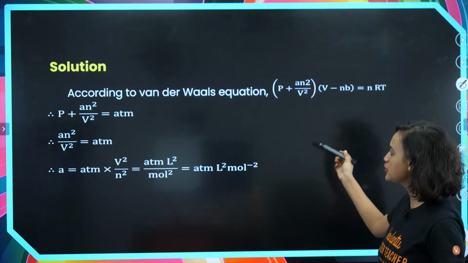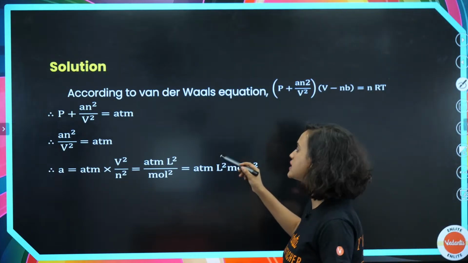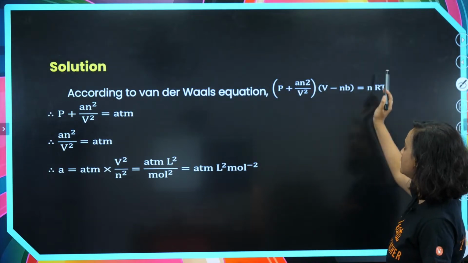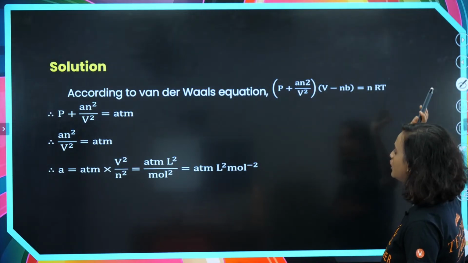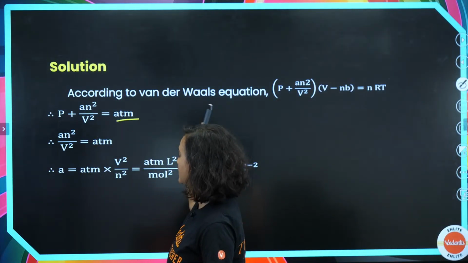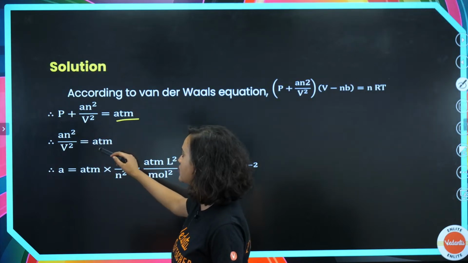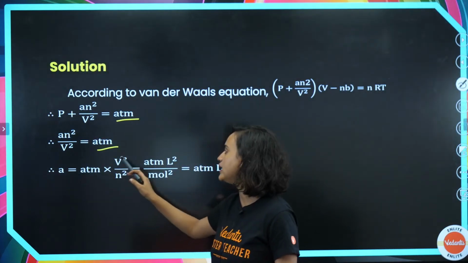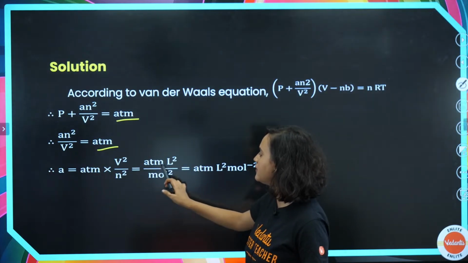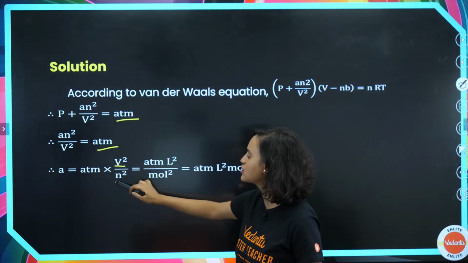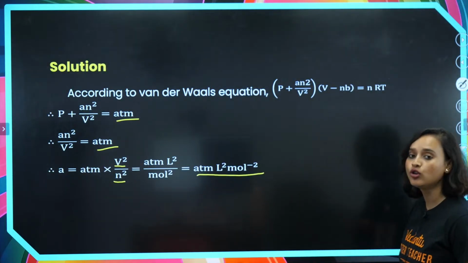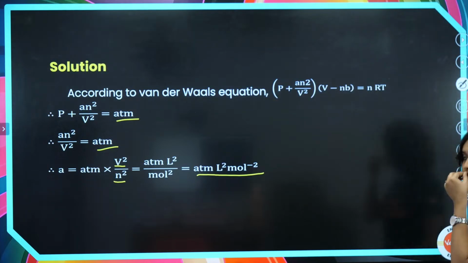So this is how we are going to solve it if you wanted to know the solution. Basically, we know that according to the van der Waals equation, (P + an²/V²)(V - nb) = nRT. Which means that P + an²/V² is in atm. So an²/V² is in atm. So A = atm × V²/n², and the units are atm L² divided by mol². This is L², this is mol². That means atm L² mol^-2. That's it. Okay, that's it.